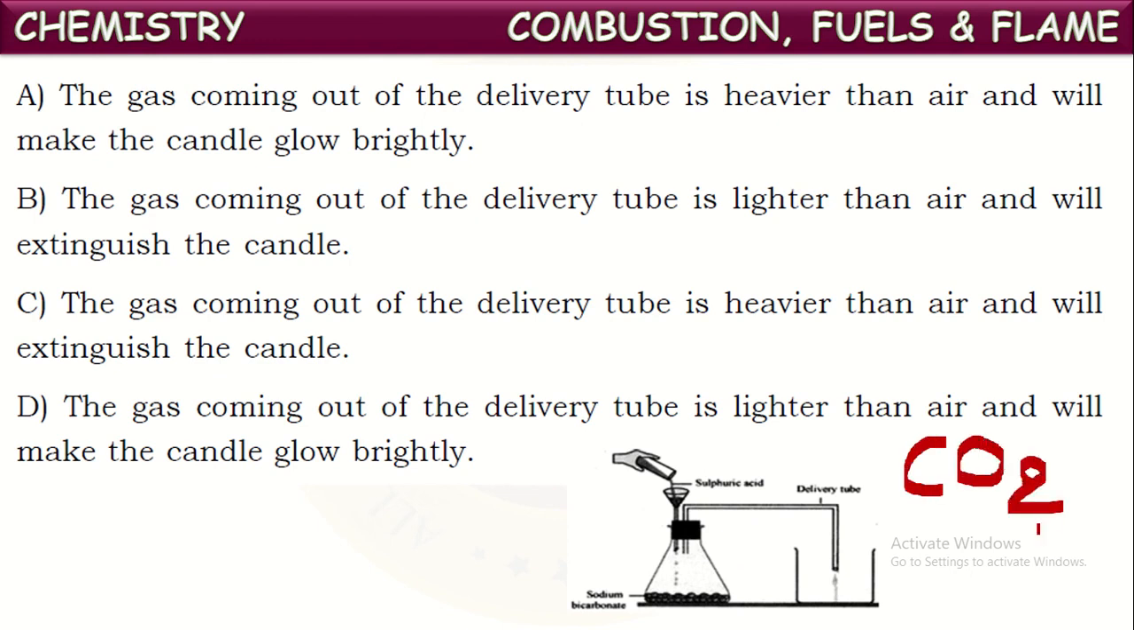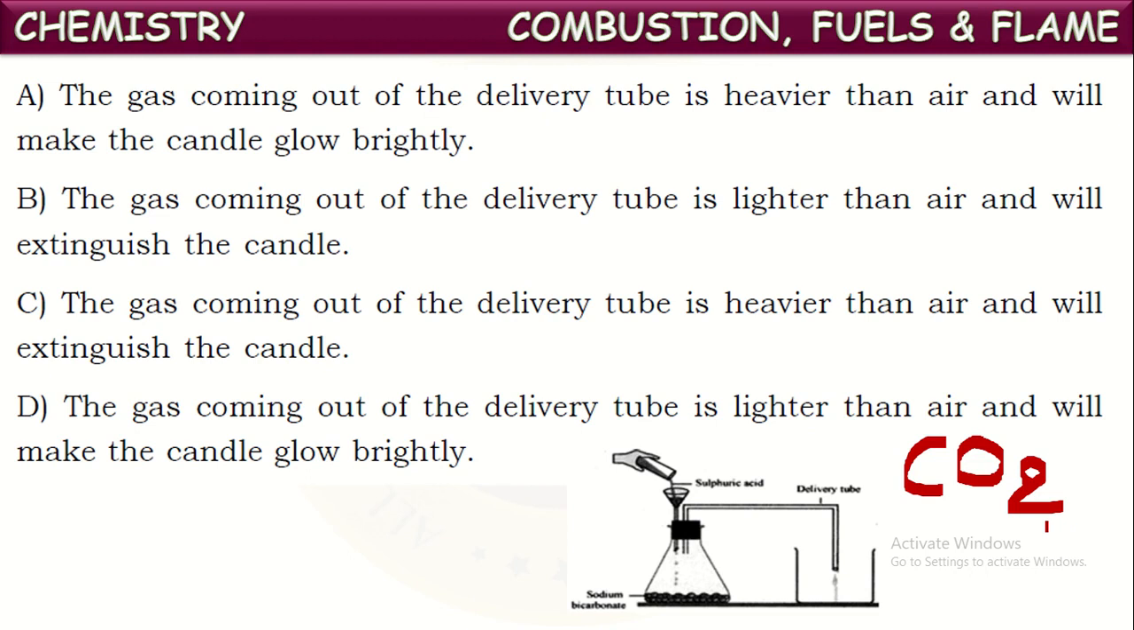We know carbon dioxide is heavier than normal atmospheric air because the vapor density of carbon dioxide is 22. Generally, vapor density is calculated by the formula molecular mass divided by 2. The molecular mass of carbon dioxide is 44, so divided by 2 it gives 22. Whereas normal atmospheric air, as it is a mixture, is calculated by taking the average of all, and it is found to be 14.4. So we can say carbon dioxide is much denser. It is heavier than atmospheric air.